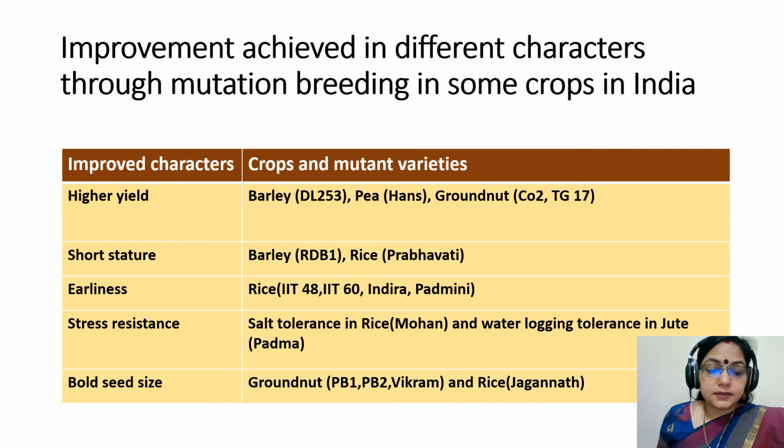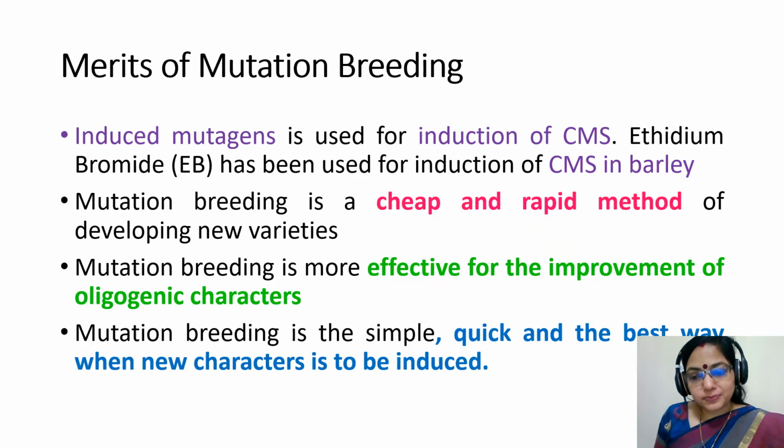Earliness in rice IIT48, IIT60, Indra and Padmini. Stress resistance. Salt tolerance in rice, that is Mohan variety, and waterlogging tolerance in jute, that is Padma. Bold seed size in groundnut PB1, PB2 and Vikram, and in rice Jagannath is a mutant variety.